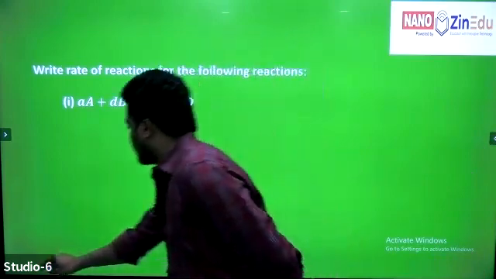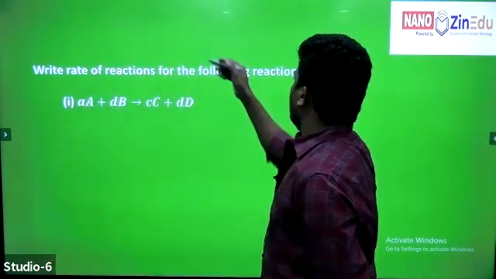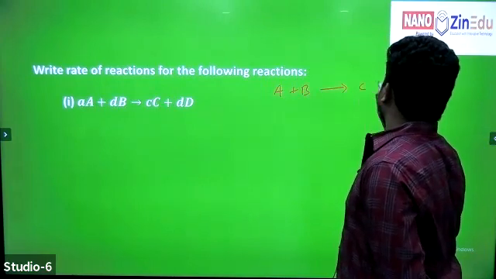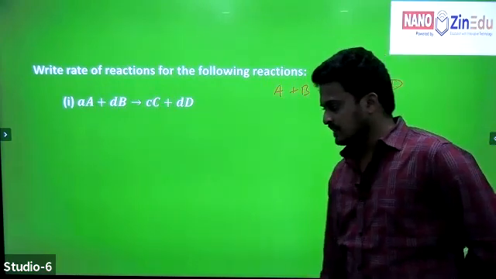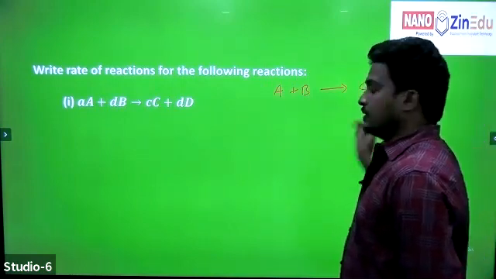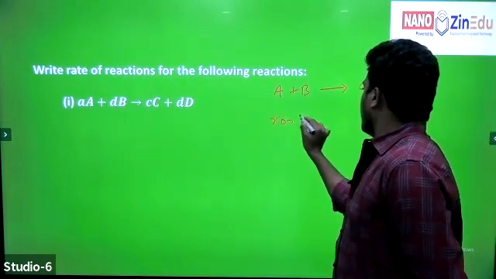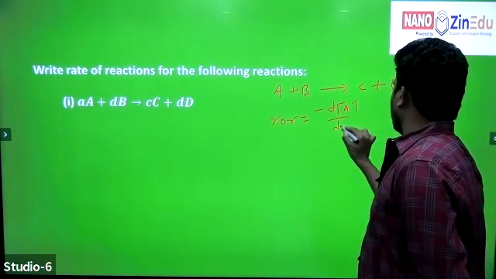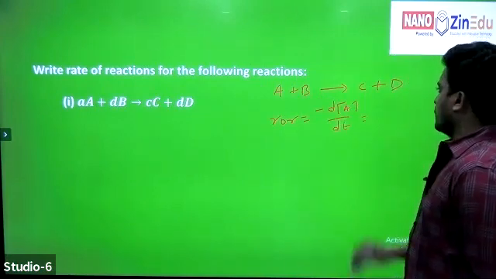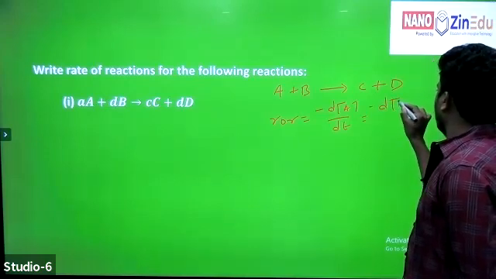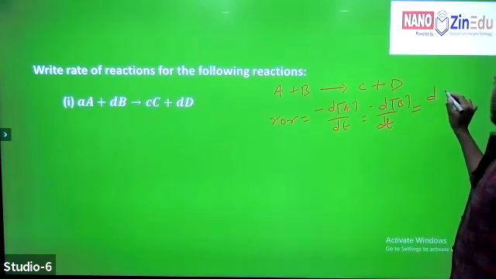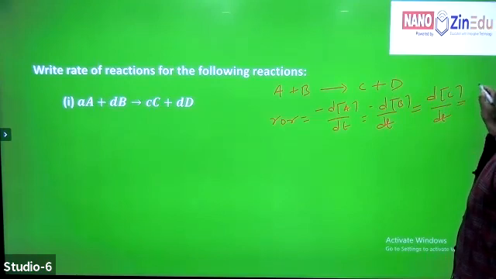If coefficients are not given, A plus B gives C plus D. Rate of reaction is equal to minus d of A by dt, which is equal to minus d of B by dt, which is equal to d of C by dt, which is equal to d of D by dt.